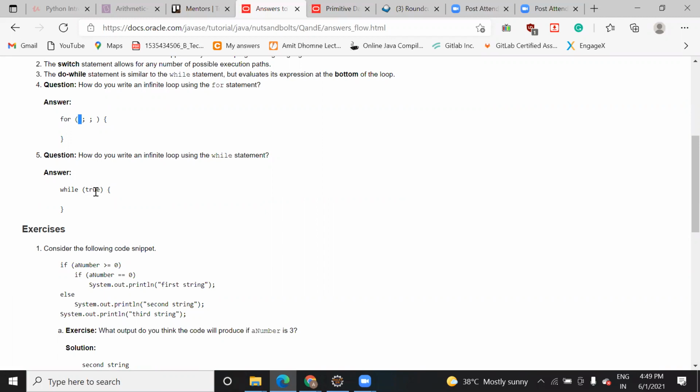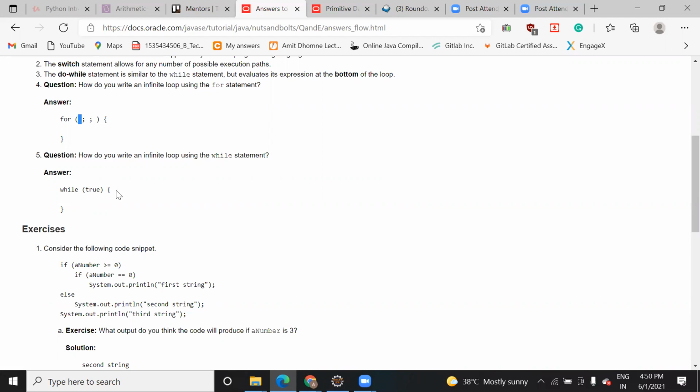True means the condition is always true. What else can you assign here so that it will run infinitely? False? No. In case of false, the condition will be false, right? And if you do not write anything, you pass it like this only. You can use one also there, in place of true.